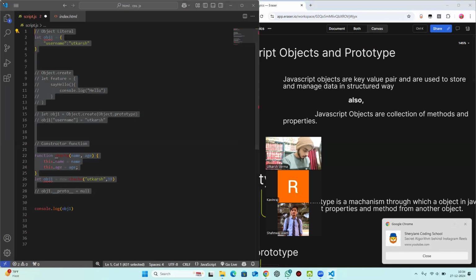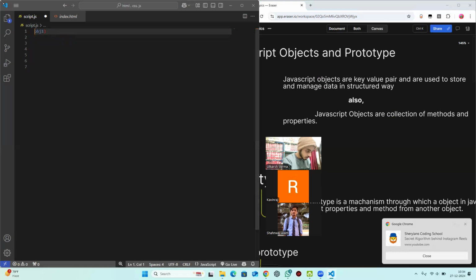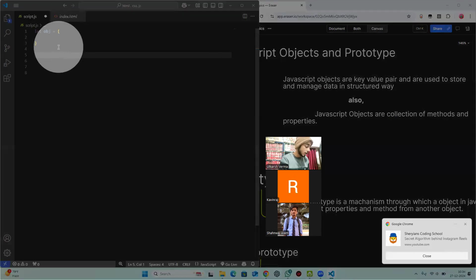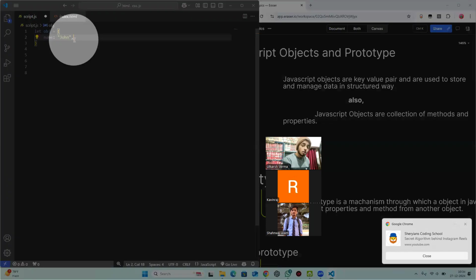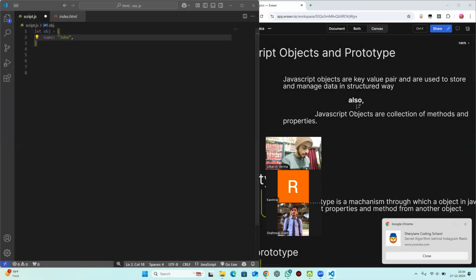For example, if I create any object here, my screen is visible, right? Let obj equals to. So this is basically a simple object. You create an object like this, and this is called an object literal. You just place these curly braces and your object is done. Now, the definition is that objects are key value pairs. For example, I can store name colon John. This is called a key value pair. So objects are nothing but key value pairs used to store data in a structured way. That's it.